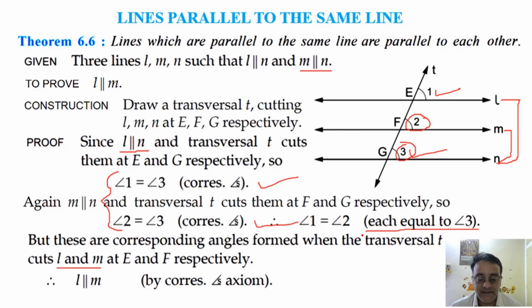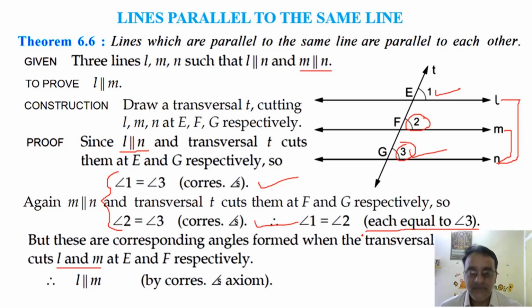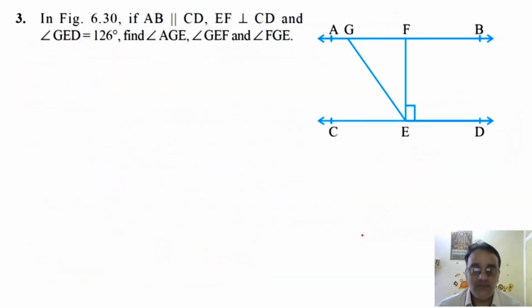Now two sections left. One is to find the angles based on some given condition and figure, and the second type of question is proof related question. So we'll start with finding the angle. All these are NCERT exercise questions only, selected questions. In figure 6.30, this is figure 6.30. If AB is parallel to CD and EF is perpendicular to CD and this angle is equal to 126 degrees, find angle AGE, angle GEF and angle FGE.